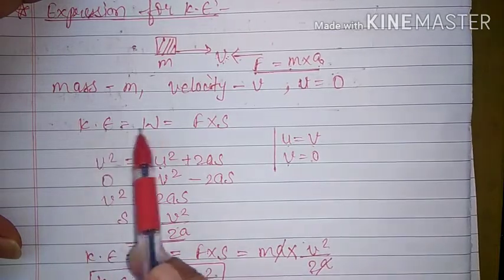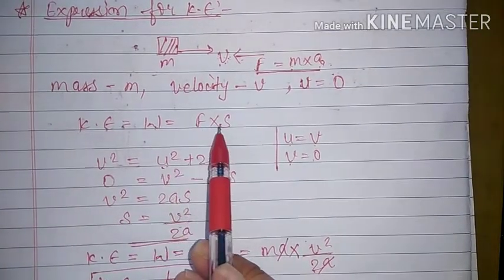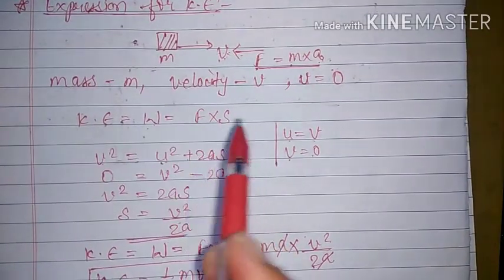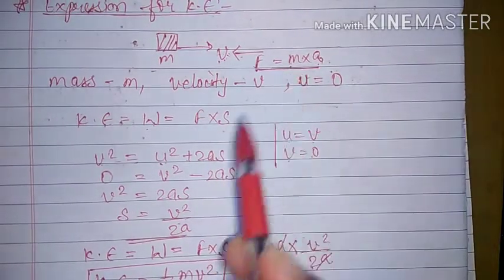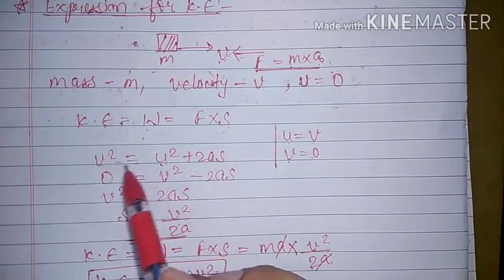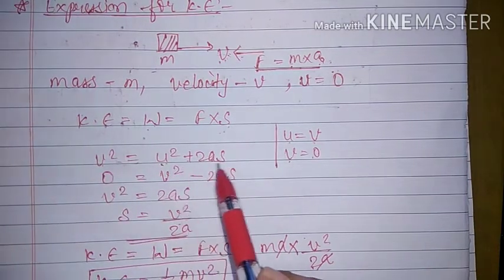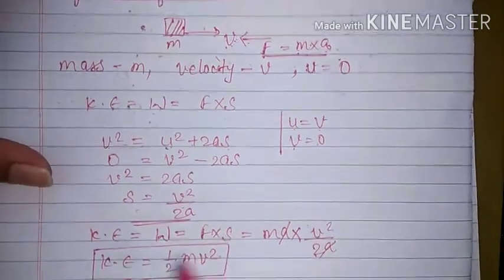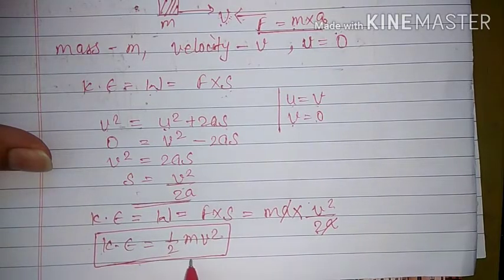So kinetic energy is equal to amount of work done to bring the body from motion to rest, and amount of work done is equal to F into S. So F here we have, that is equal to ma, but S we don't know, and to calculate S we have used the equation of motion, that is v square is equal to u square plus 2as. Then from here we calculated the value of s, and finally we derived the formula for kinetic energy, that is equal to half mv square.